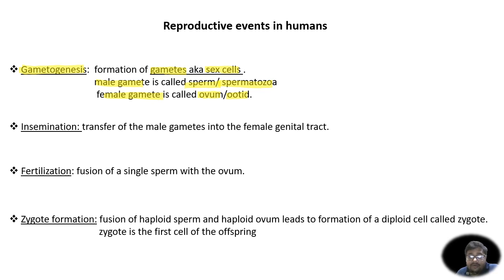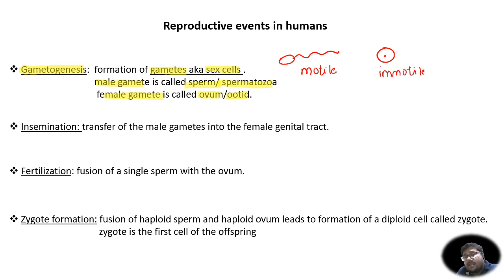Now, I want to tell you one thing over here, that the male gamete, which looks something like this and is called a sperm, is a motile gamete, whereas the female gamete, which is called an ovum, is an immotile gamete.